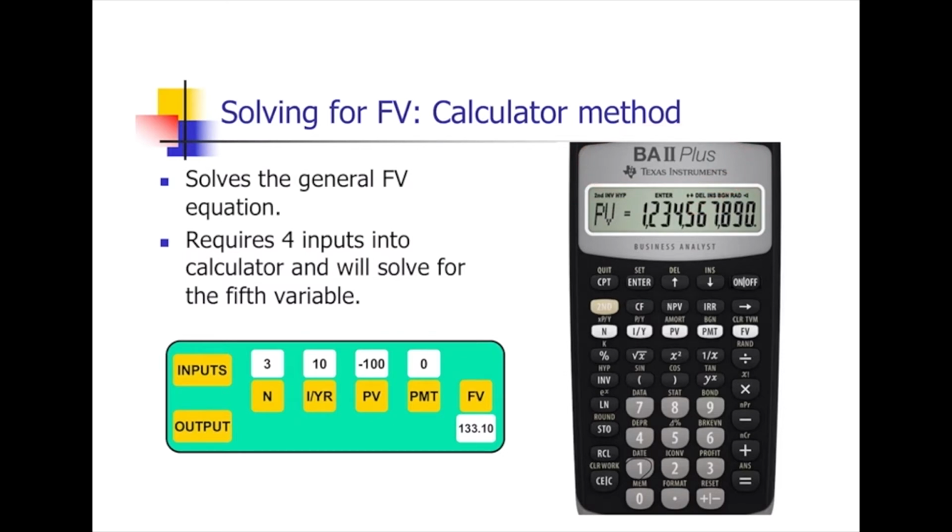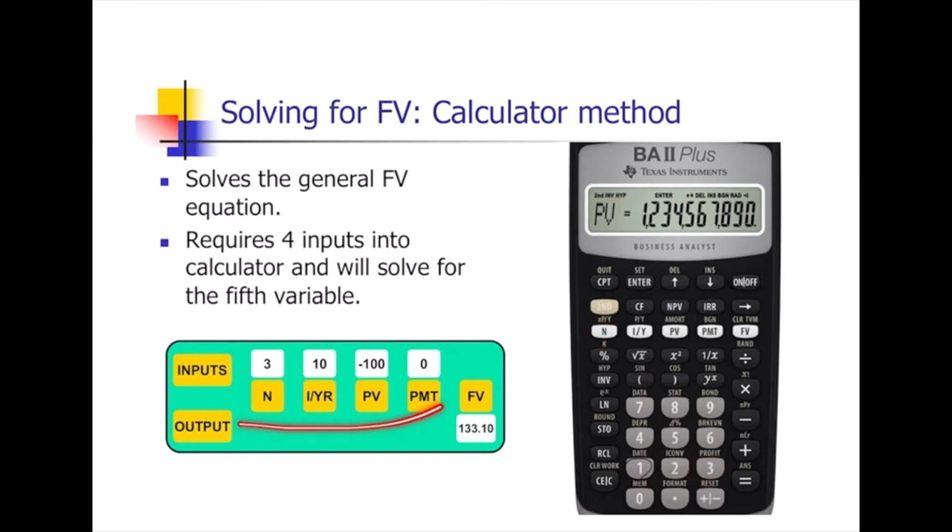As you can see, there are 5 keystrokes which are related with time value of money. So if you enter 4 keystrokes, then you solve for the remaining variable. In our example, the number of periods is 3, right? So input this and push this button.